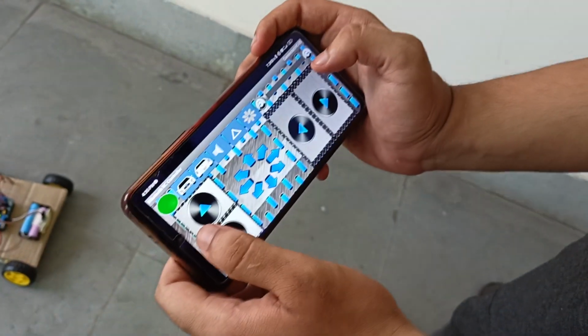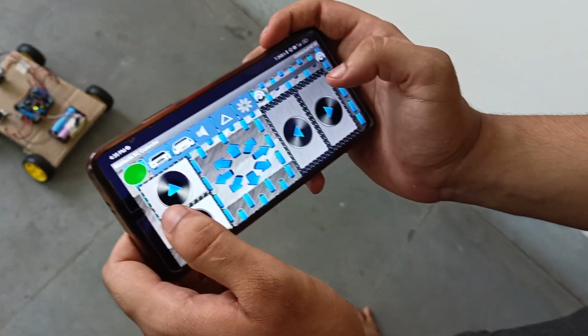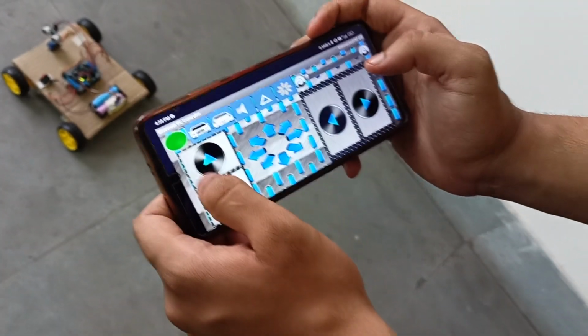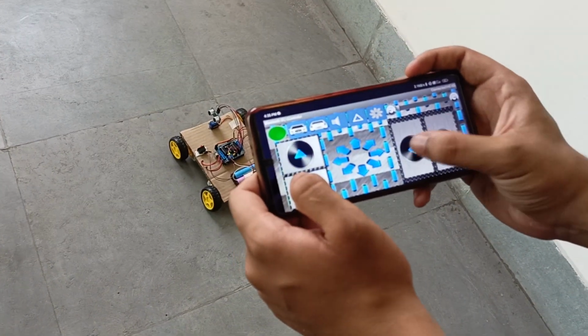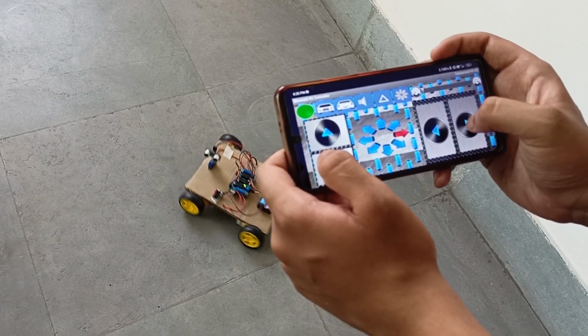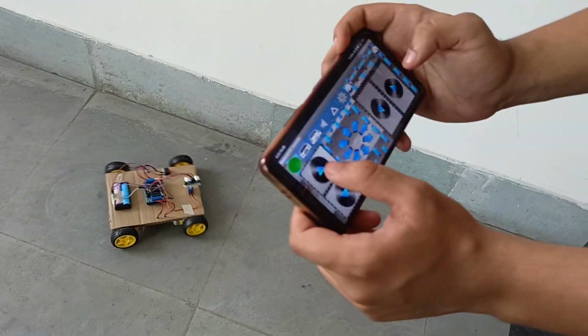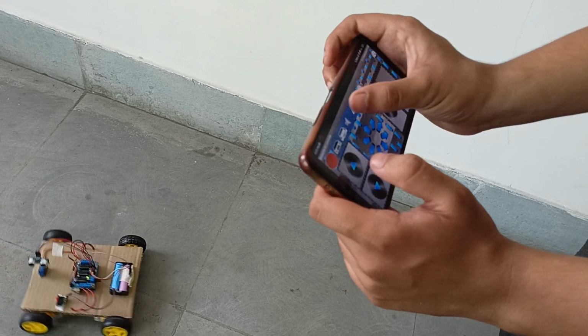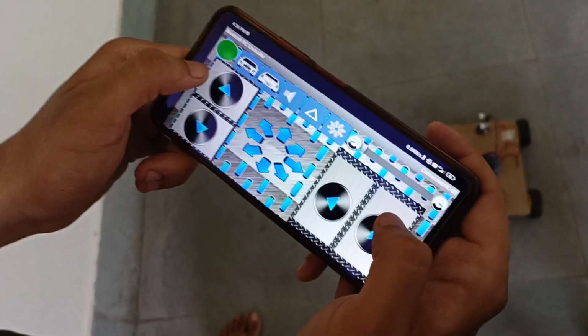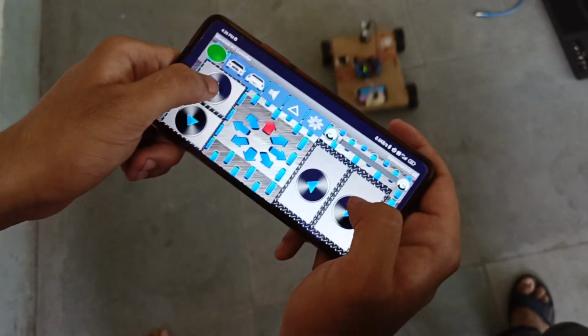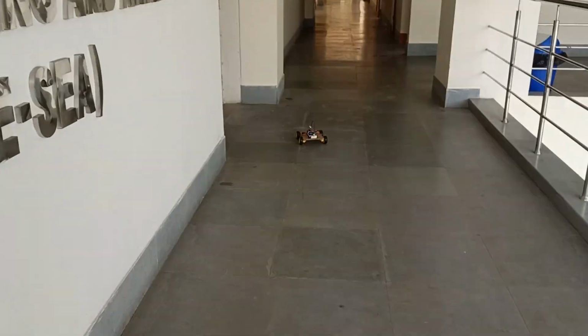Right now I've connected this car to a remote control through the Android app. Let's calibrate it. This moves front, moves back like this. Let's give it another try. Yeah, it's working perfectly, as you can see.